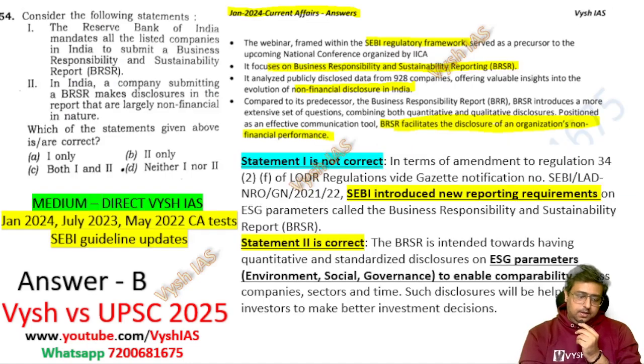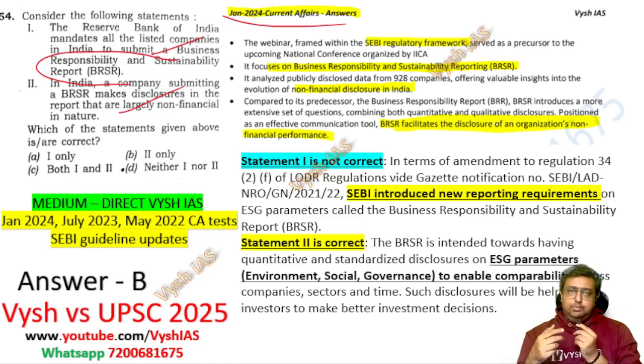Okay. Now next one, about the RBI. The Reserve Bank of India mandates all listed companies to submit something called the Business Responsibility and Sustainable Report, BRSR. In India, a company submitting this is usually done in a non-financial way, meaning more than financial content, there is non-financial content. This one is a January 2024 current affair, in which SEBI will keep updating its guidelines and framework. They have issued that every company should do this. So it's not RBI, it is SEBI.